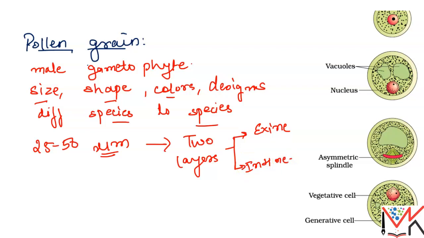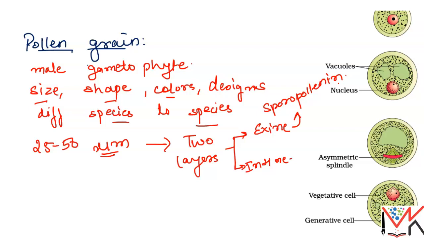Exine is made up of sporopollenin. From where does this sporopollenin develop? It develops from the cytoplasm of, we discussed this earlier, student, from where does it develop?